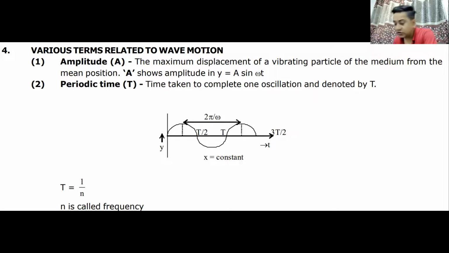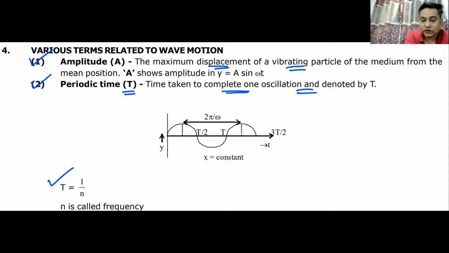Let us now move ahead and see some important terms that will come in the wave equation. Remember, most of those terms are already known to us. A stands for amplitude, which is the maximum displacement of a particle from its mean position. Periodic time is the time taken to complete one oscillation. The number of oscillations in 1 second is known as frequency. Do we understand this? Yes or no?